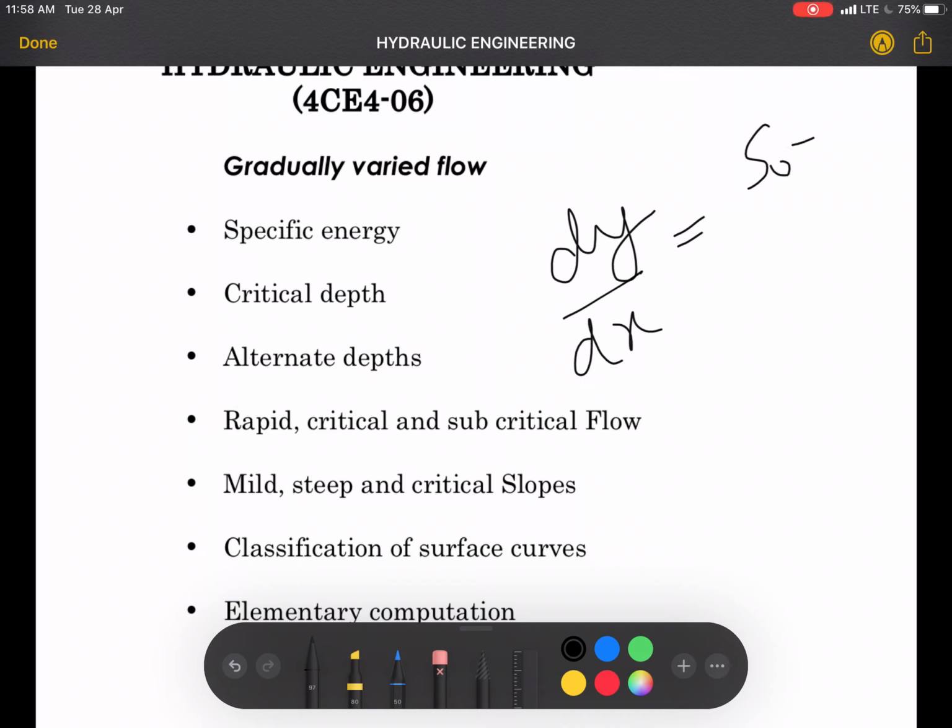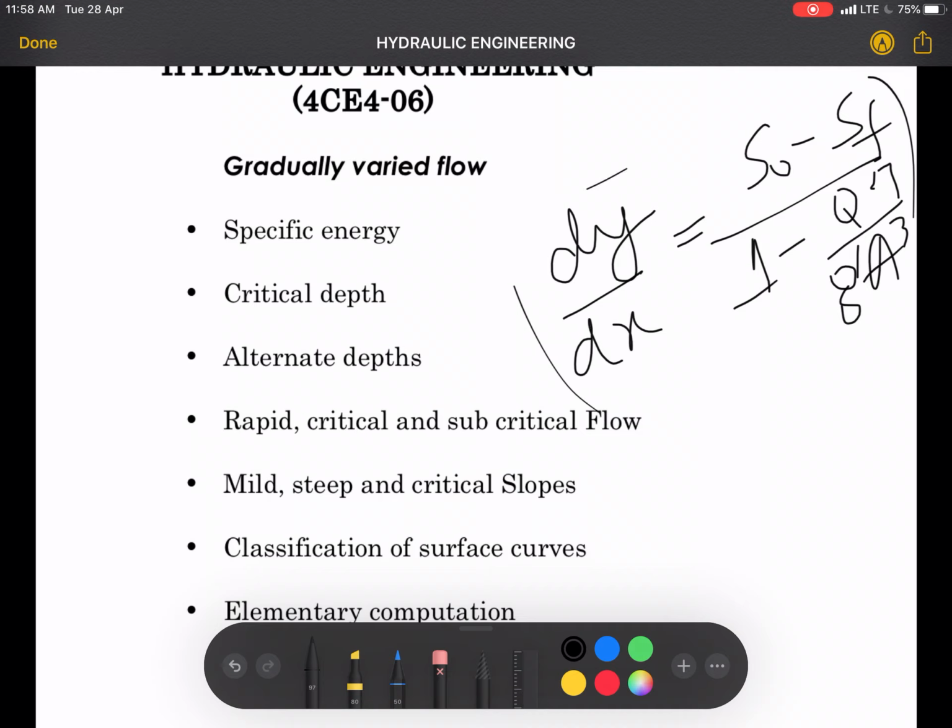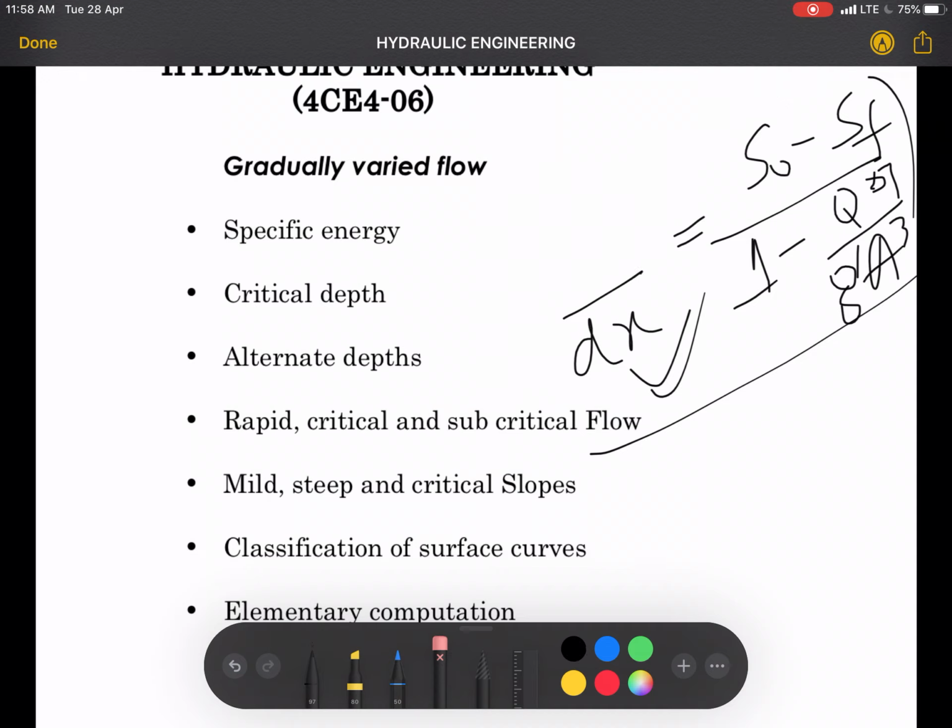There is something like GA cube; I think we have derived this in class. We will see how this term comes and how it affects our flow profile. So this was the overview. In the next class we will start this chapter. Thank you.